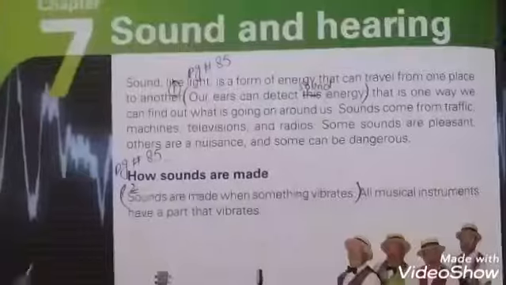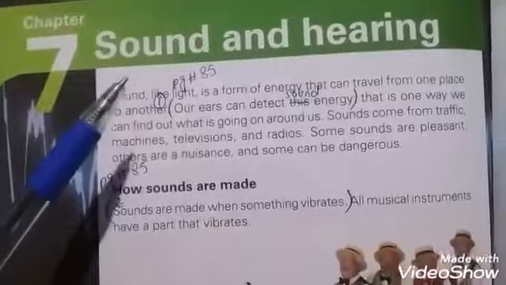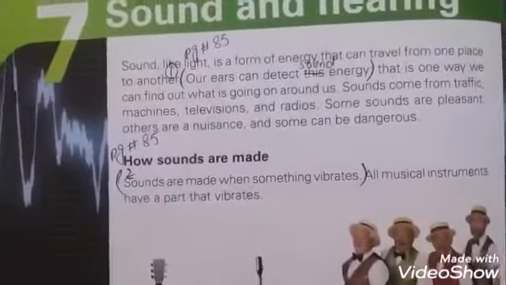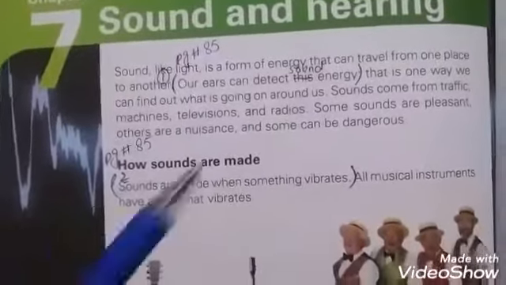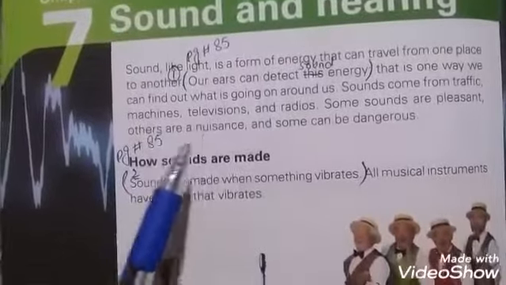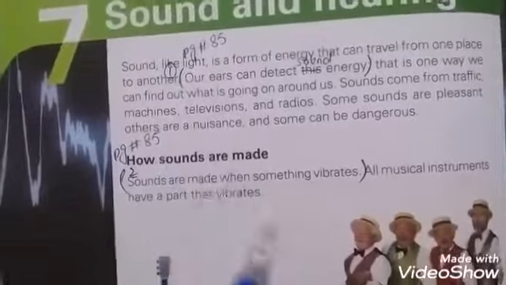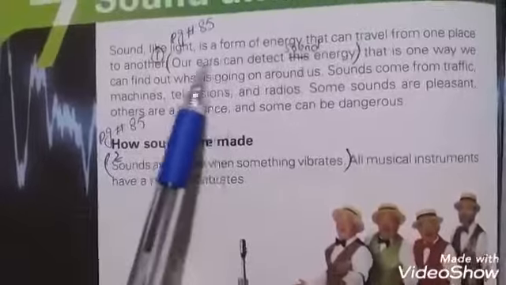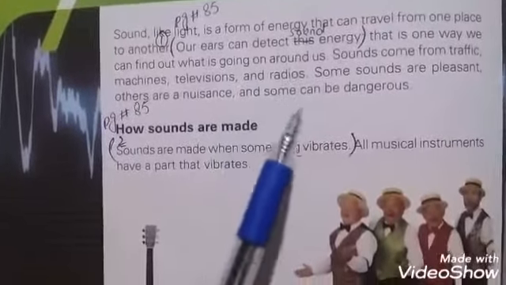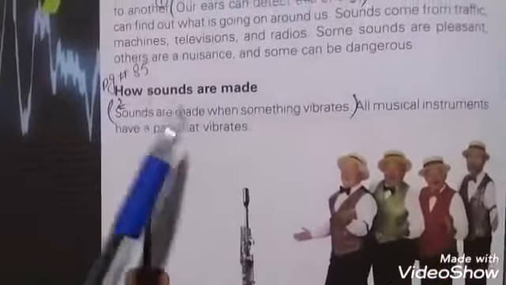Also learn. Dear students, now chapter number 7, sound and hearing. Sound, just like light, is a form of energy and can travel from one place to another place, and the major organ present in the human body and all animals, the ears, can detect this sound energy. How are sounds made?